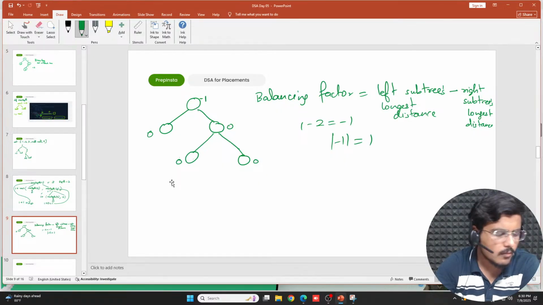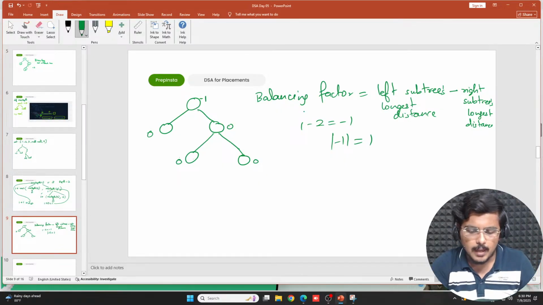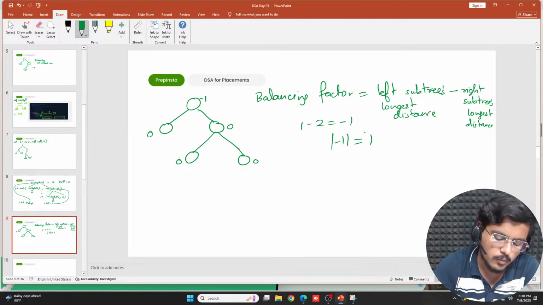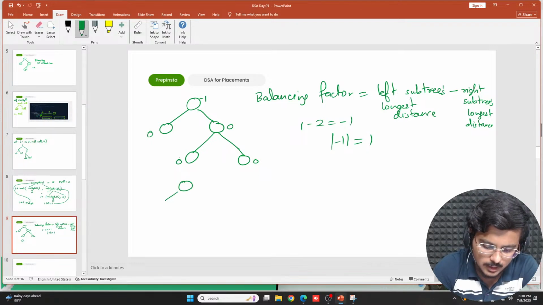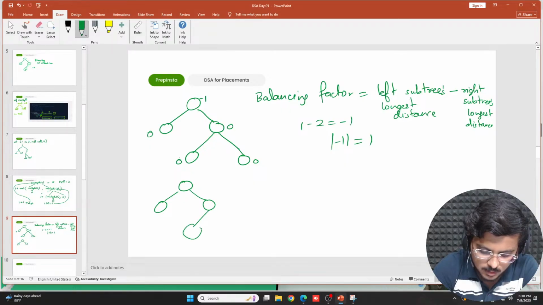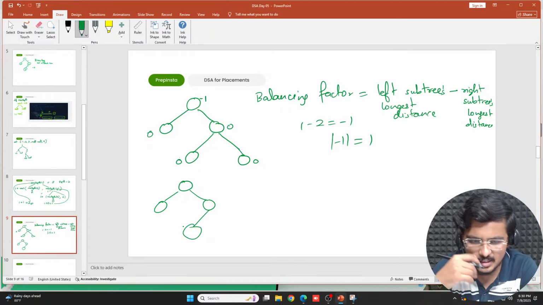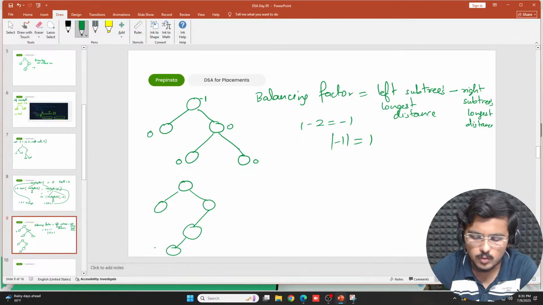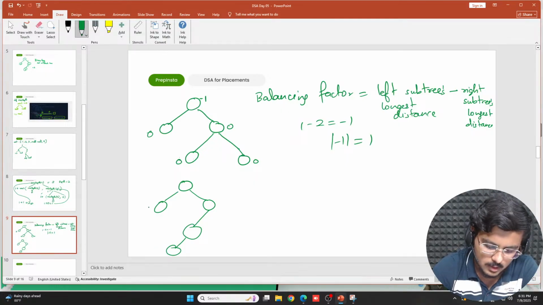Now, in all of this, the balancing factor is -1. So this particular tree is balanced because everywhere you're finding 1 as the balancing factor. Now, if I say this is a tree that you have, and there is one more node, what would happen? 0 is the balancing factor for this particular node. For this also it is 0.